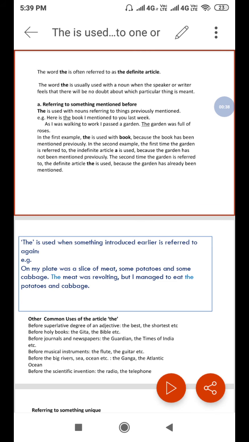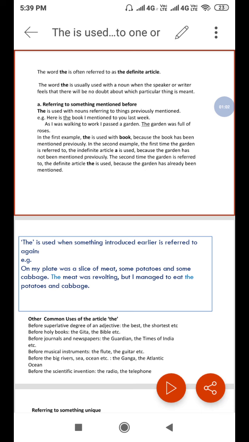Hello learners. Now we are going to talk about the use of the definite article the. The word the is often referred to as the definite article. The word the is usually used with a noun when the speaker or writer feels that there will be no doubt about which particular thing is meant.